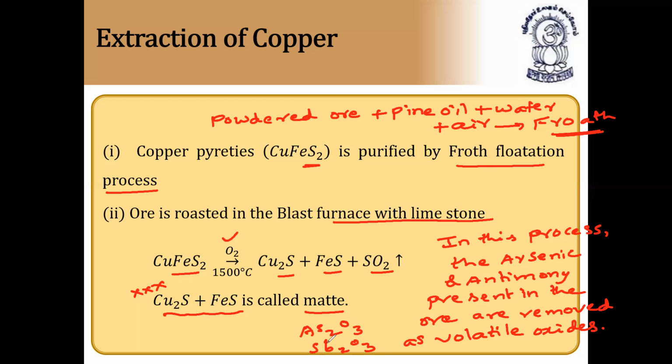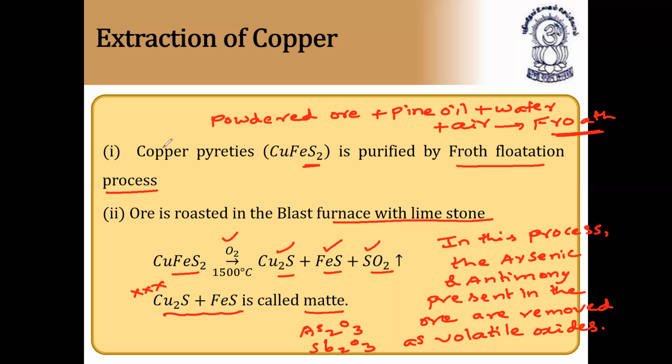So the second process is what? The copper pyrite ore is roasted in the blast furnace with limestone. Limestone is nothing but calcium carbonate, and this limestone forms slag. The pyrite is converted to cuprous sulfide and ferrous sulfide with evolution of sulfur dioxide gas, which is removed. The combination of cuprous sulfide and ferrous sulfide is called matte. This is the second process we'll do.